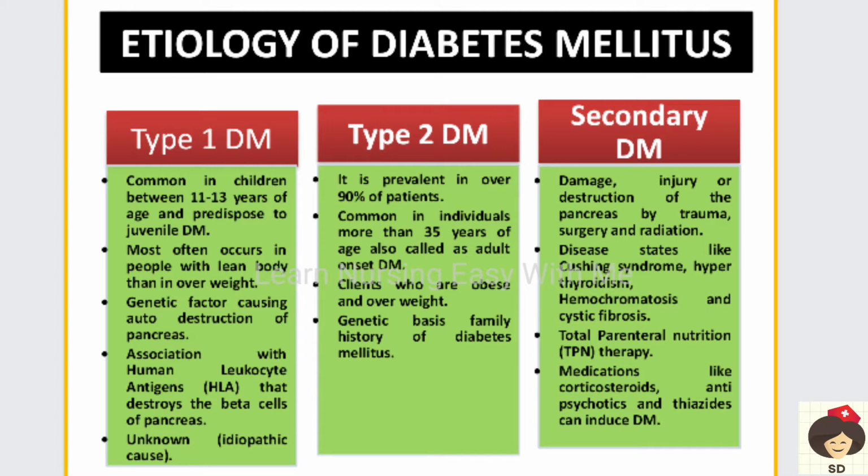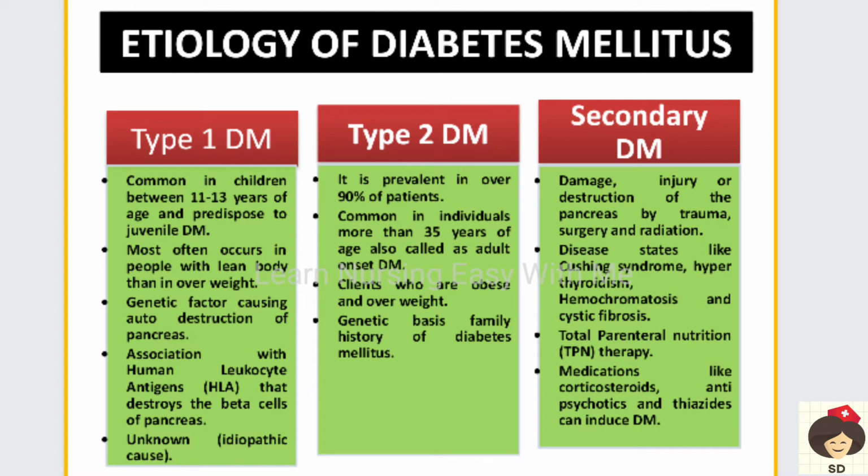Okay, and it is also associated with an HLA antigen. This antigen will be produced in response to some viral infection. In persons who had a viral infection, these antibodies, that is human leukocyte antigens, are produced in those who have been earlier exposed to some viral infection, and they can destroy the beta cells of the pancreas. When the beta cells of the pancreas are destroyed, insulin is not produced. And also idiopathic cause, that is, the cause is not known, where the patient may develop type 1 diabetes mellitus, that is insulin dependent diabetes mellitus.